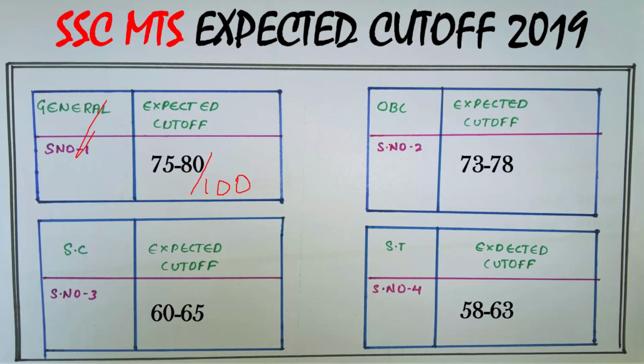How many marks do you have to get in order to be selected for the Ssc Mts without any tension? Suppose you are a general candidate and you got 73 or 72 marks out of 100. You will feel something in your mind, like yes, I got 72 marks, I can be selected. But on the other hand, you will also get a small doubt, like can I be selected with 72 marks?